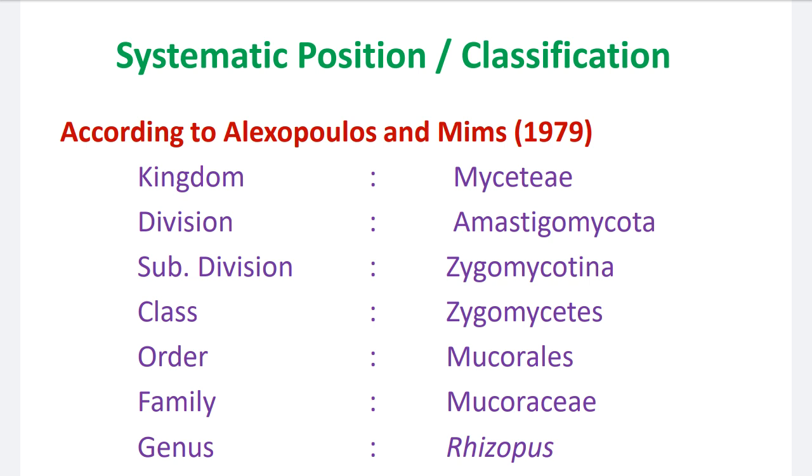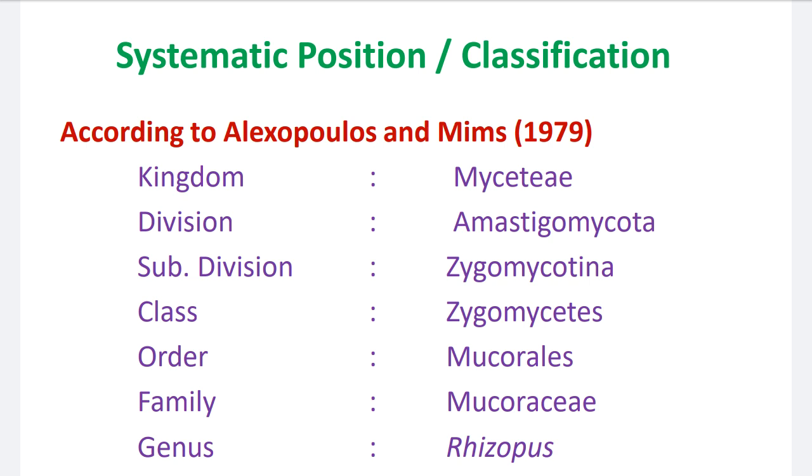The systematic position or classification. This classification is according to the Alexopoulos and Mims system of classification, which was proposed in 1979.